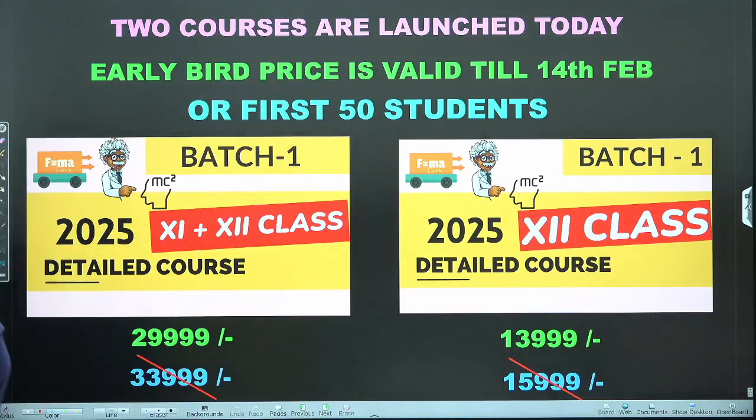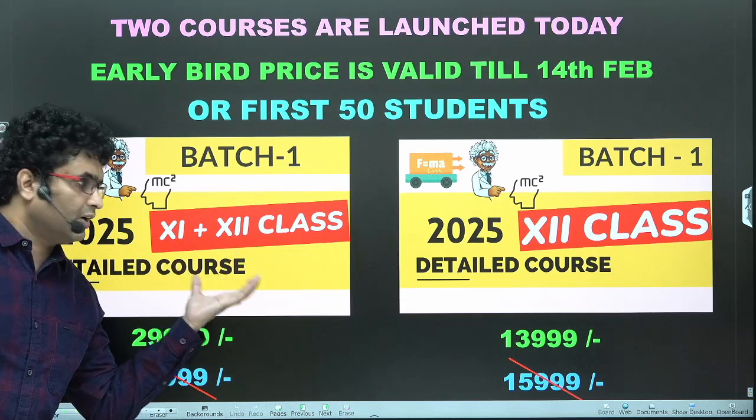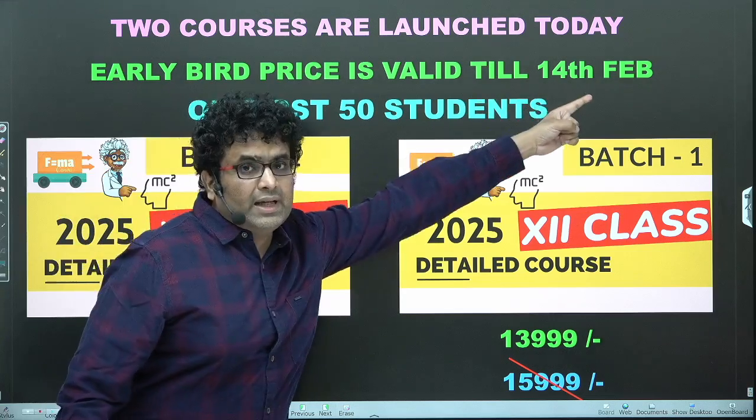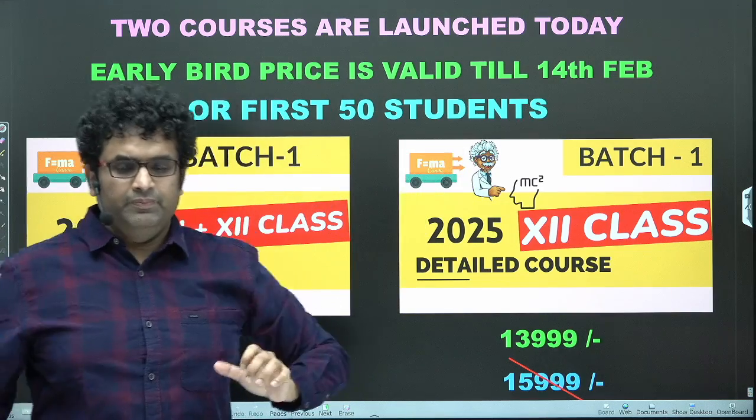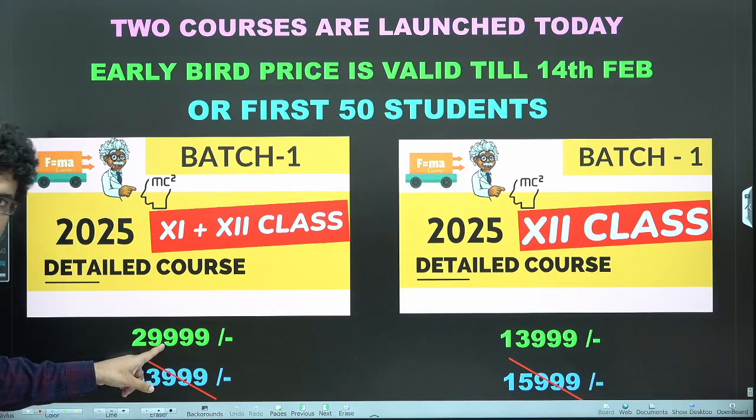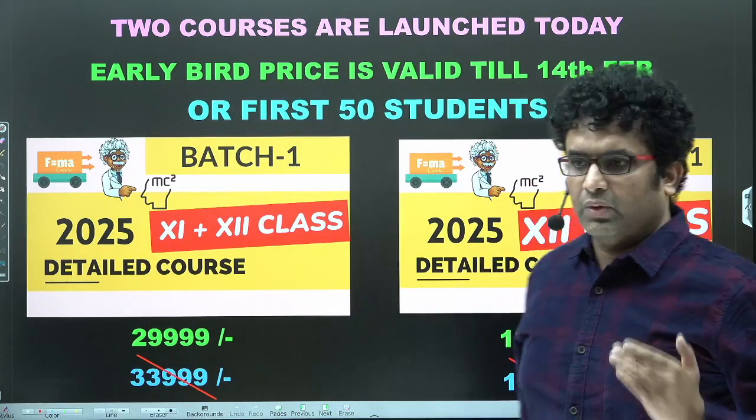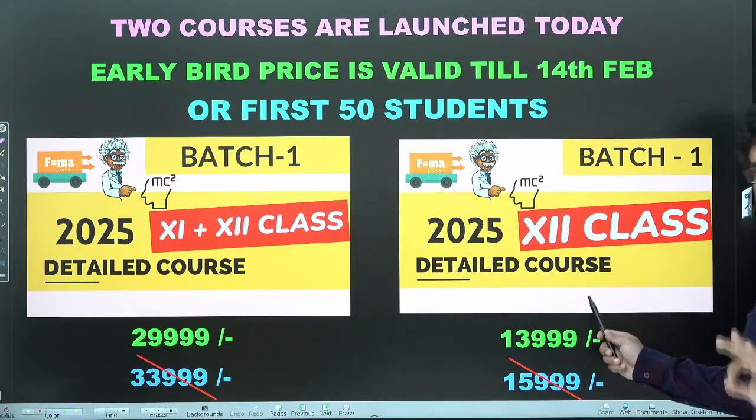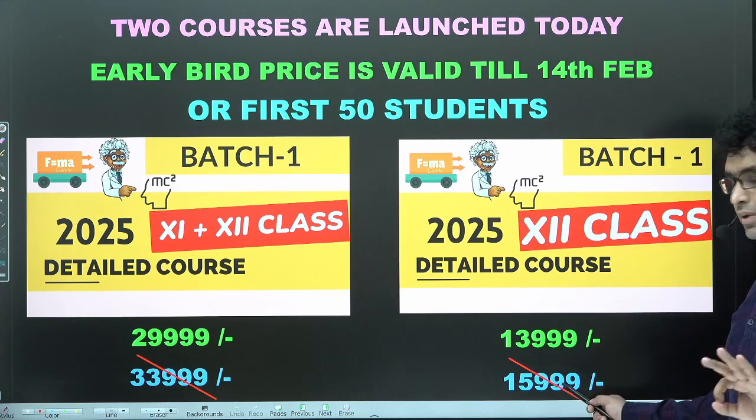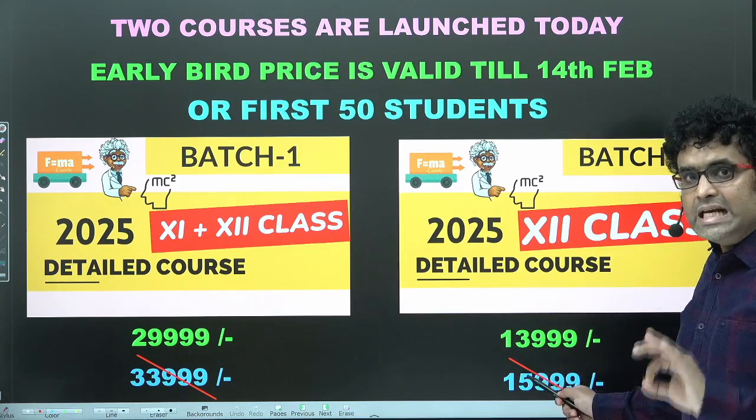Okay, right? So the course price, since this is somewhere around 59 to 60 weeks of content, its actual price will apply after February 14th or the first 50 students, whichever comes first. So the early bird offer is reduced to 30,000, 29,999. The actual price would be 34,000 after that. And the 12th course on similar lines, 16,000 is the actual price, and 14,000 or 13,999 is the current early bird offer.